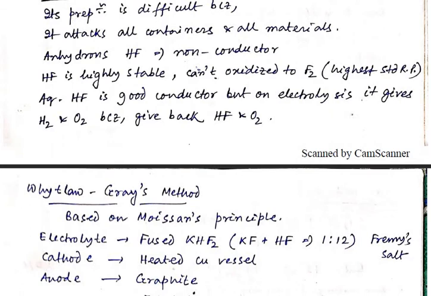But anhydrous HF, anhydrous hydrogen fluoride, is a non-conductor. HF is highly stable, and it cannot be easily oxidized to fluorine because of the highest standard reduction potential value. Aqueous HF is a good conductor, but on electrolysis it gives hydrogen and oxygen. So we have to use anhydrous HF for the synthesis of fluorine.